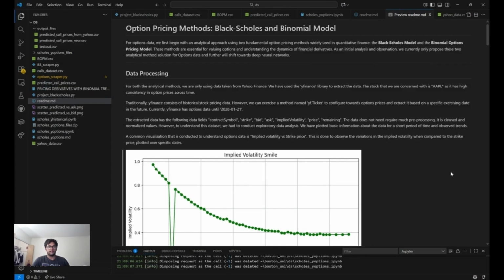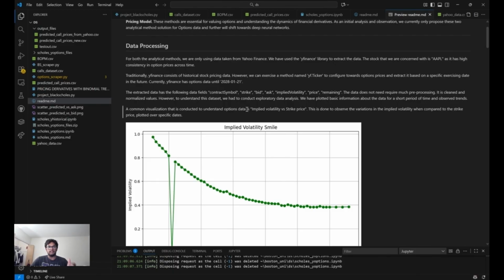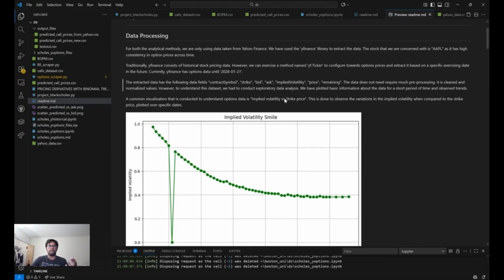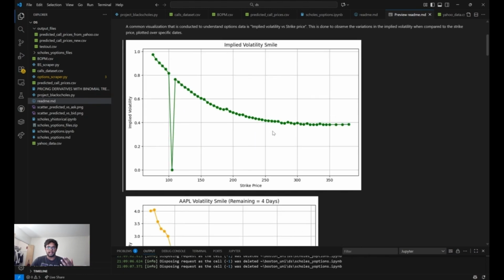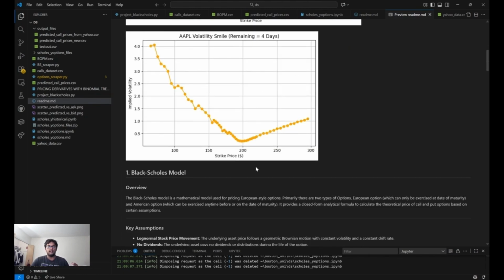Now, let's talk about option pricing methods. We've chosen two analytical methods, which is the Black-Scholes model and the binomial model. And the data that we've taken is from Yahoo Finance through the Yahoo Finance library, and it has options data until 2028 January. It has the fields of contract symbol, strike, bid, ask, implied volatility, price, and remaining. And we've not done much data pre-processing because the data is mostly clean. However, we've done exploratory data analysis, and it can be viewed in the README file.